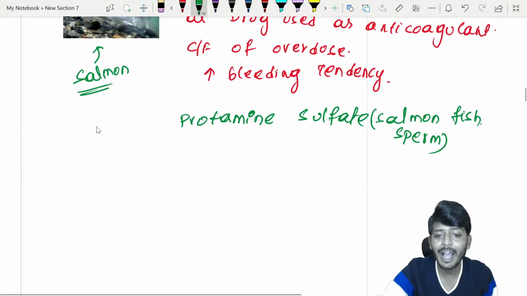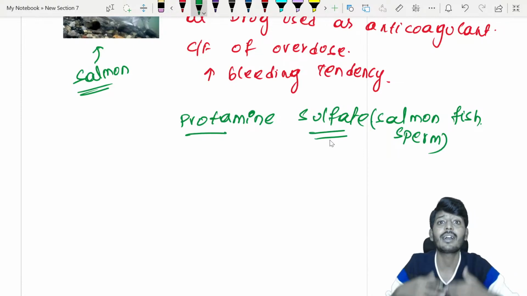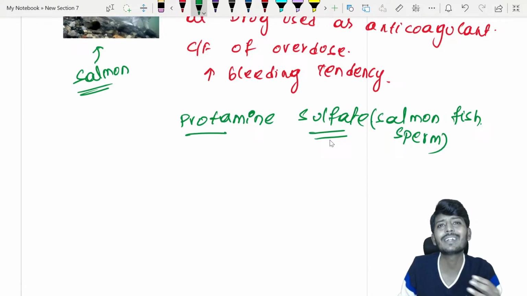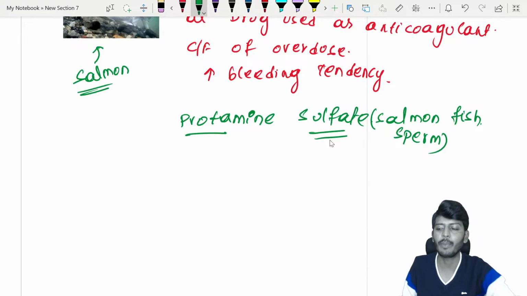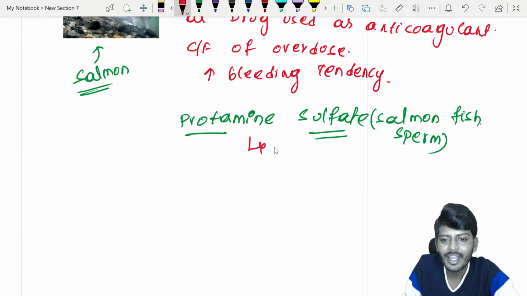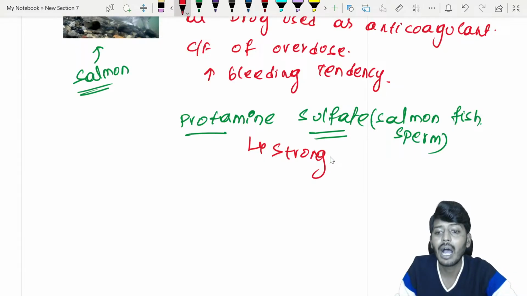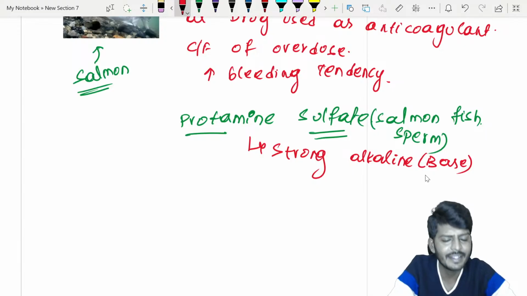Protamine. But if I am an examiner, I would ask you, how does protamine work in heparin overdose? Now I want you to understand one important thing. Protamine is a very strong alkaline, very basic substance.